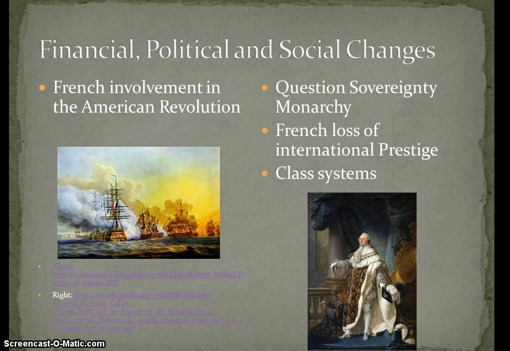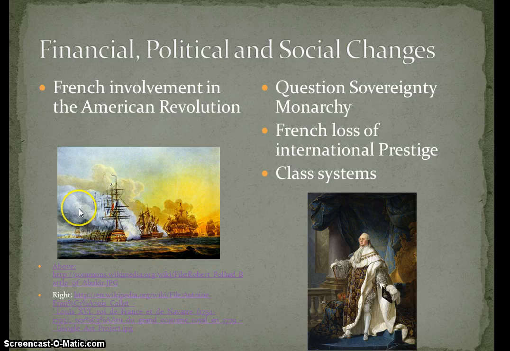You have to understand that France used to be a world power, but they were losing their prestige and their status after losing these wars and after spending all of their money on wars. However, instead of listening to the people, the monarchy repressed them. The monarchy had been considered sovereign, which means that they had supreme power and authority that was not to be questioned, but this logic began to change. Another factor in France was that social class systems were changing, but we'll talk about that at a later time.